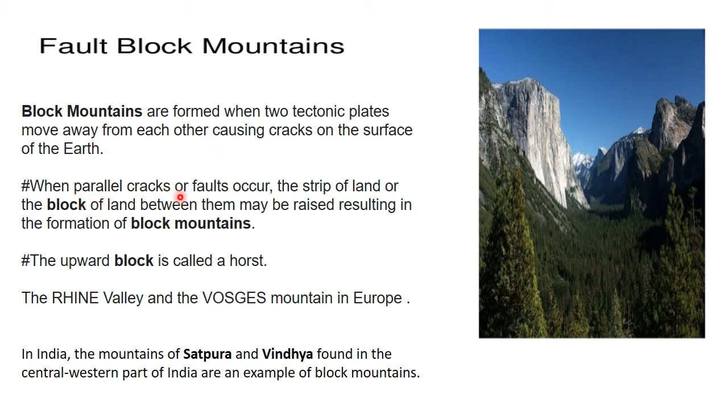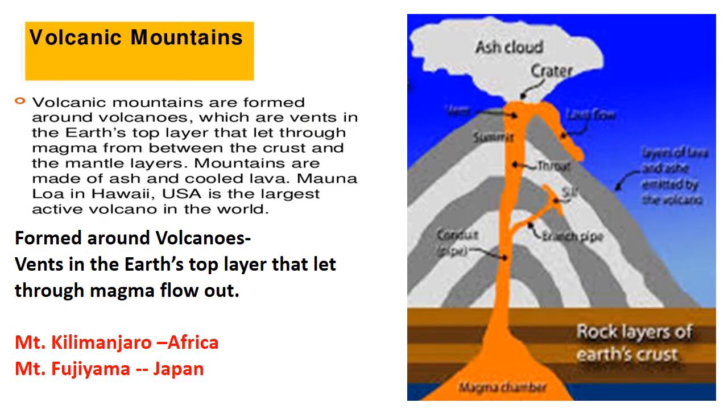Now when parallel cracks or faults occur, the strip of land is raised and that results in the block mountain. And I just told you the upward block is called horst. An example is the Rhine Valley and the Vosges Mountain in Europe. In India, the mountains of Satpura and Vindhyas in the central and western part of India are examples of these block mountains or faults.